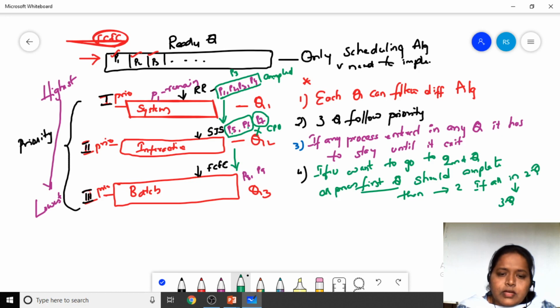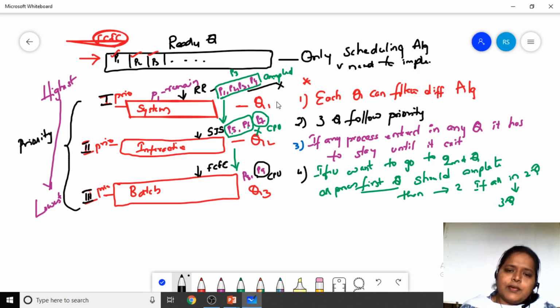Suppose the CPU is executing the P9 process. Only if all the processes in Q1 complete and all the processes in Q2 complete will the CPU execute the Q3 processes.